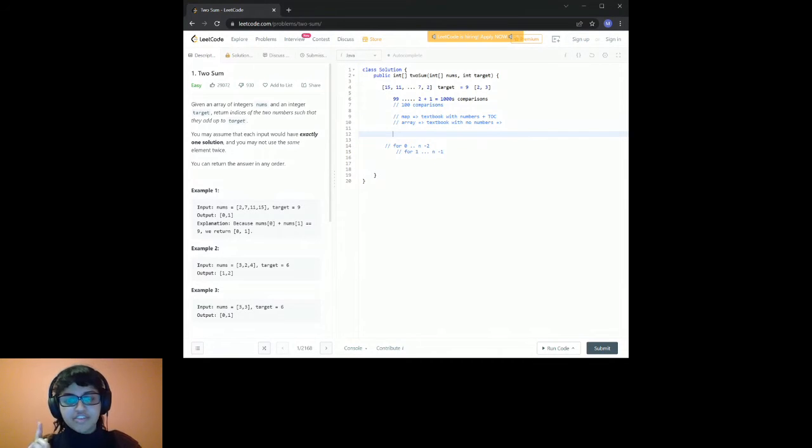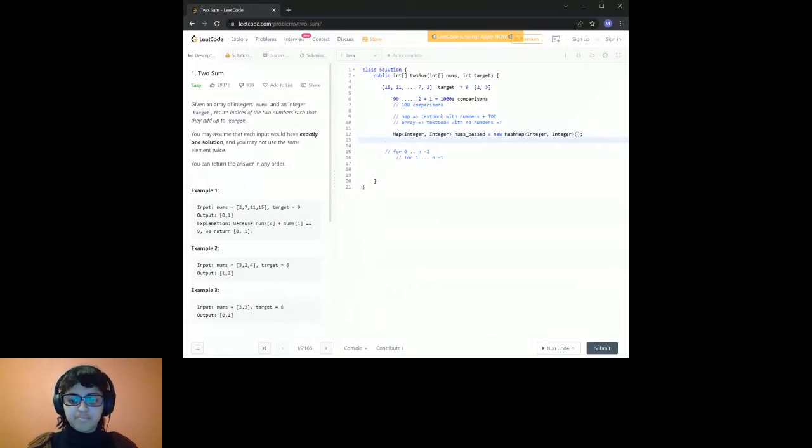So the first thing I'm going to do is make our map structure. I'm going to say integer, and I'm going to call it nums passed, because this is going to store the numbers that we've passed in the array. So it's equal to new HashMap integer.